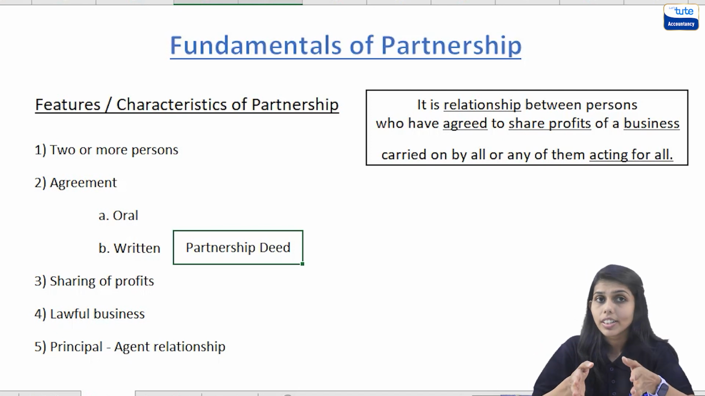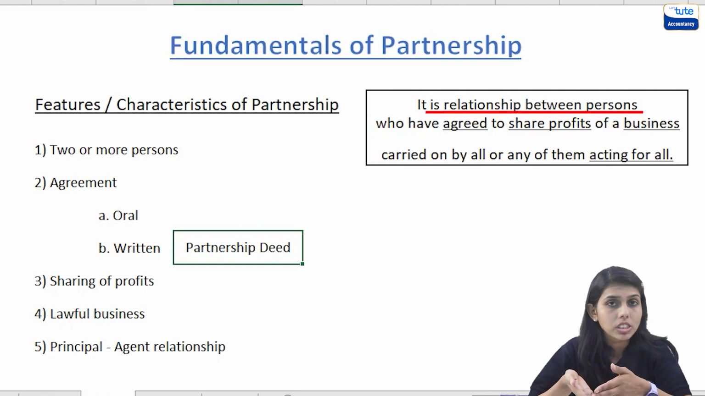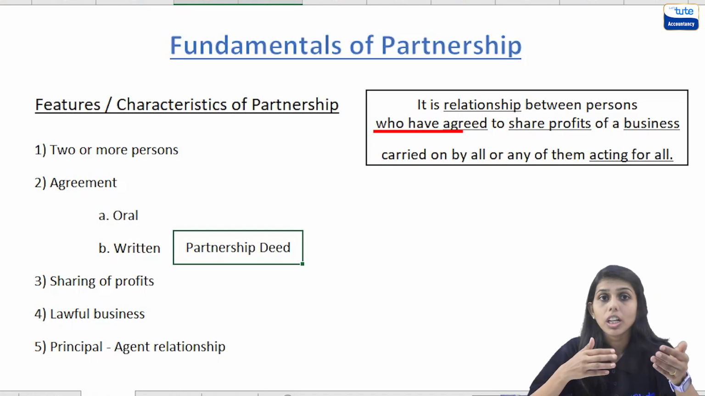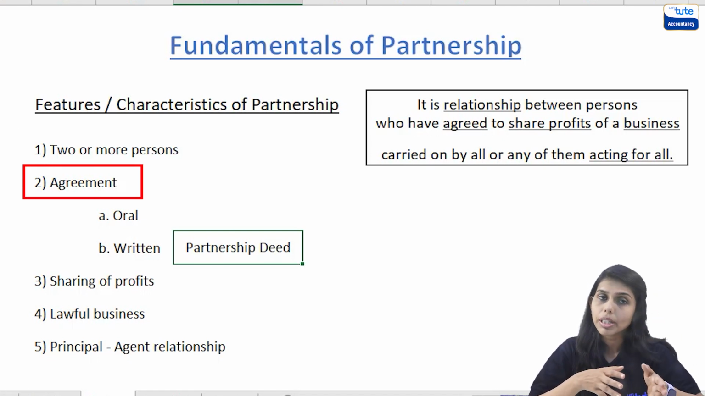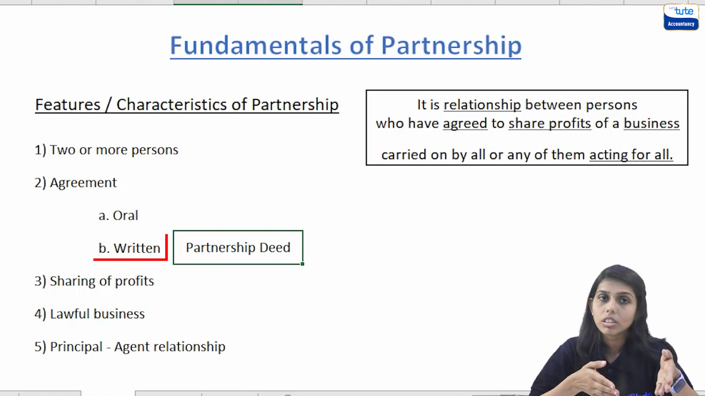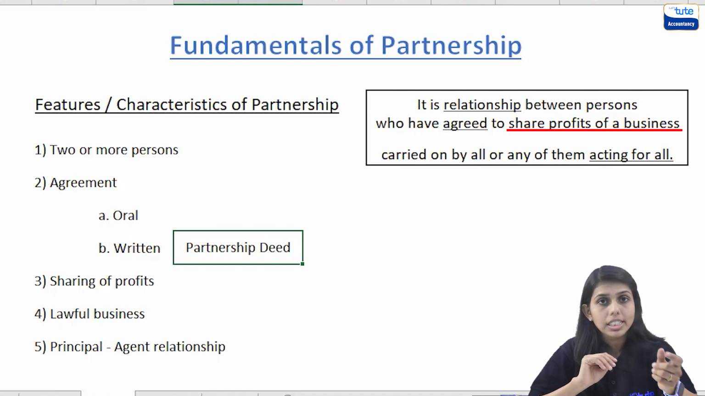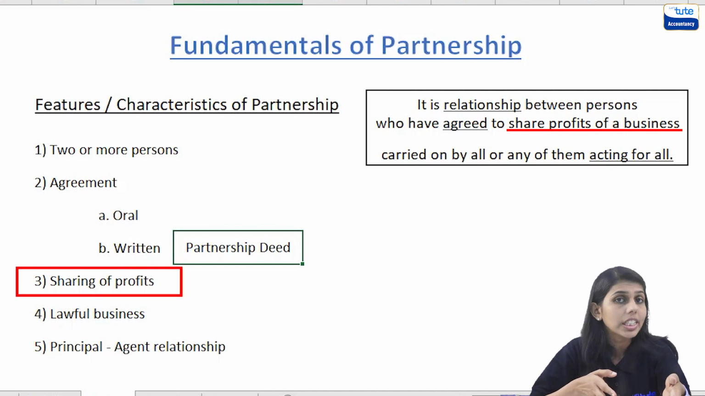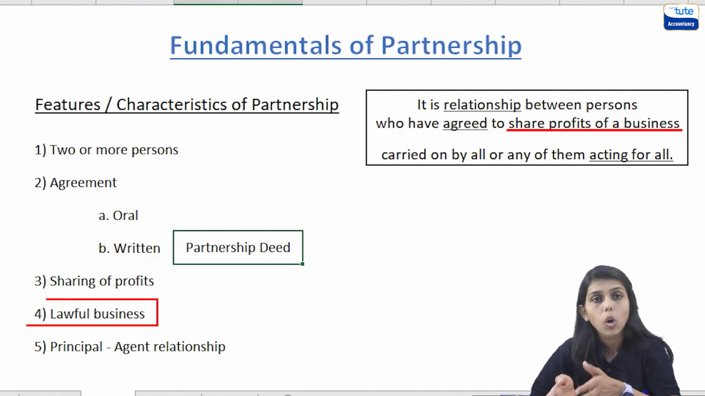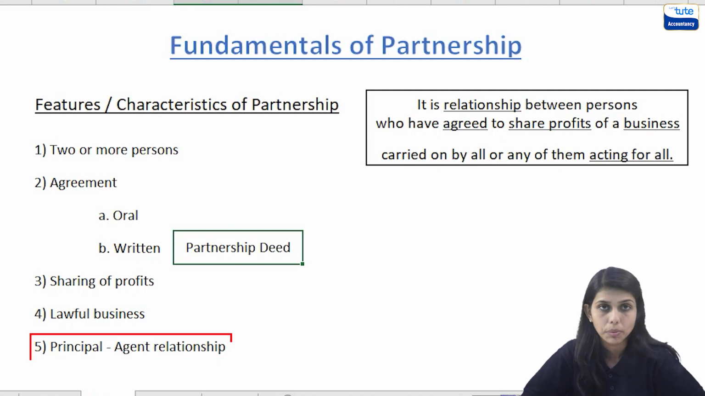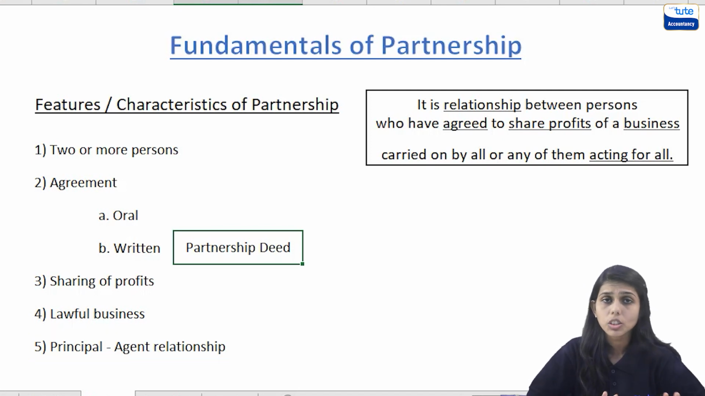So now let's quickly revise this. It's a relationship between persons. There have to be a minimum of 2 persons to start a partnership firm who have agreed. There has to be an agreement, either oral or written. Written agreement is known as partnership deed. To share profits of the business, the partners decide the profit sharing ratio, and the business has to be a lawful business and it is carried on by all or any of them acting for all, meaning the relationship between partners is a principal-agent relationship. I hope you all have clearly understood this much.